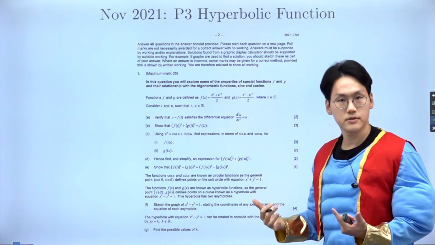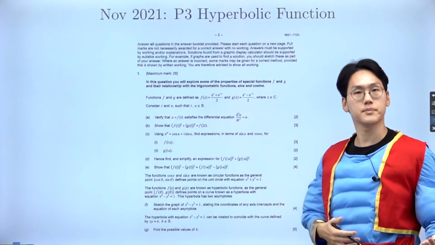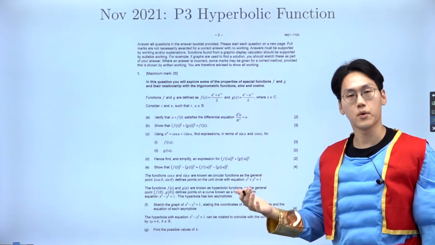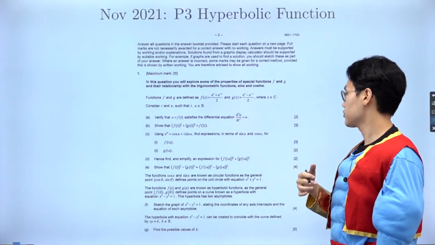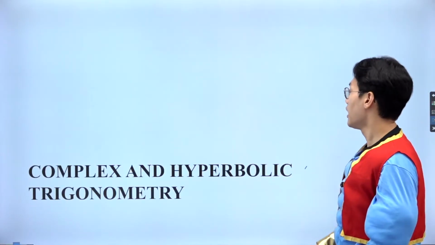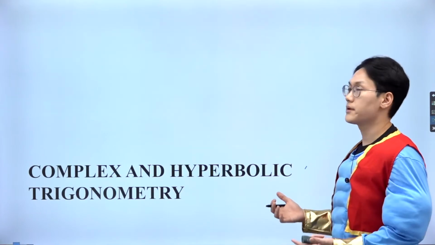I'd like to discuss a bit more on that, especially with complex numbers, and how we can derive the hyperbolic sine and the trig ratio sine, then discuss their Maclaurin series and make a further extension with the cotangent. So what does that mean? Let's talk about it: complex numbers and hyperbolic trigonometry.